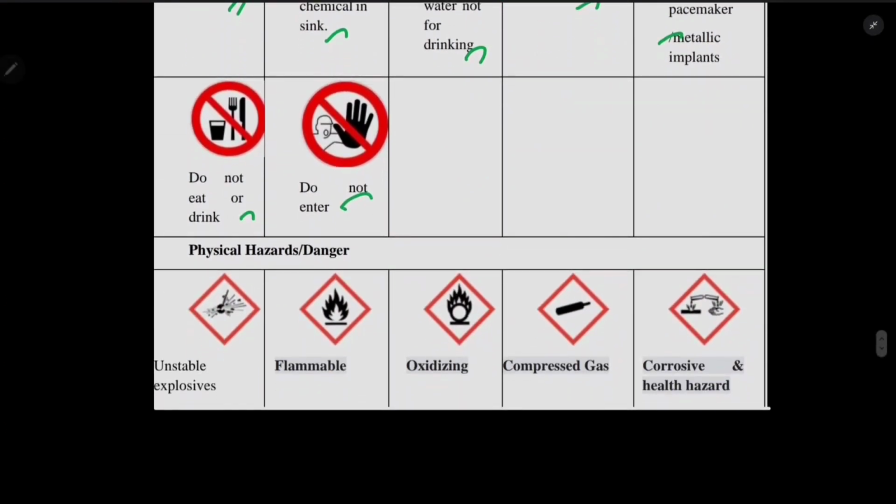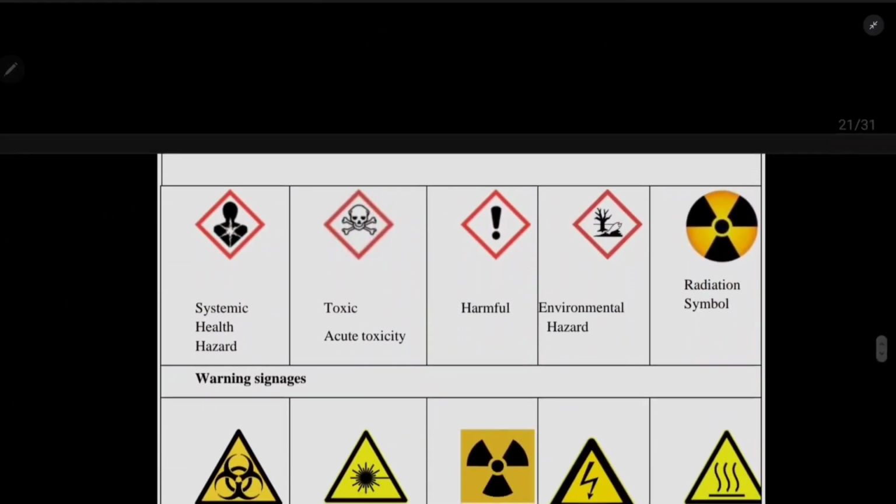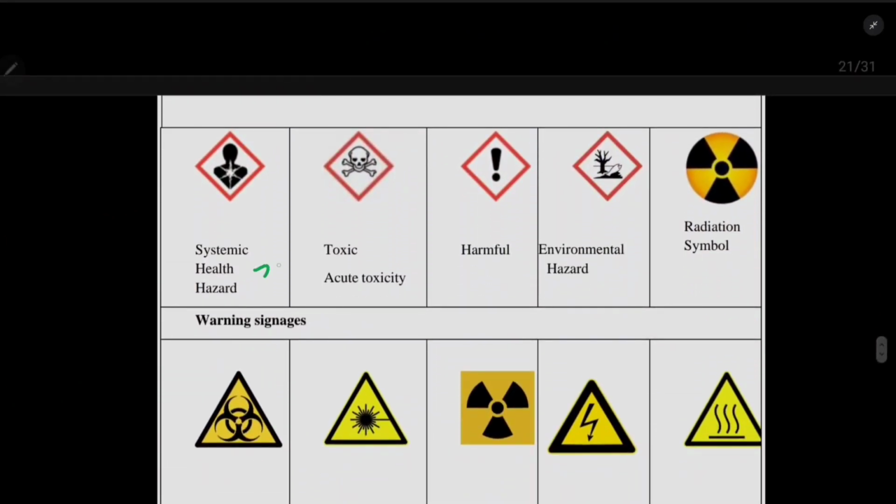And hazard and danger signatures. Unstable explosives, flammable, oxidizing, compressed air, and corrosive, health hazard. And systematic hazard, toxic and acute toxicity, harmful, which means, see, this symbol is harmful, this symbol is toxic, this symbol is systematic health hazard. All the symbols look similar, but they have different meanings. And environment hazard, and finally radiation symbol.